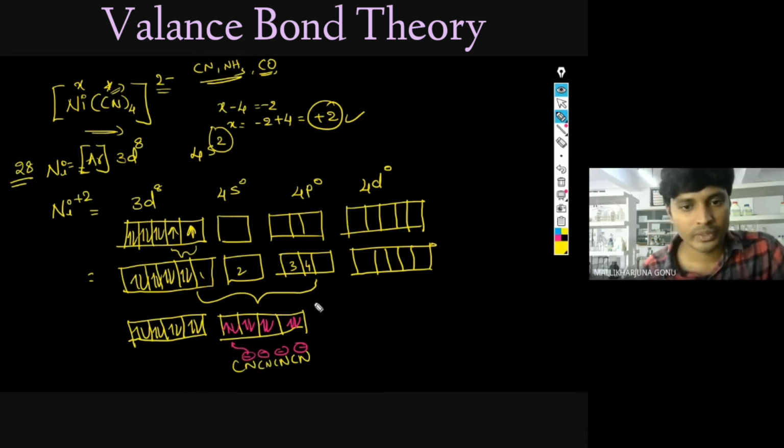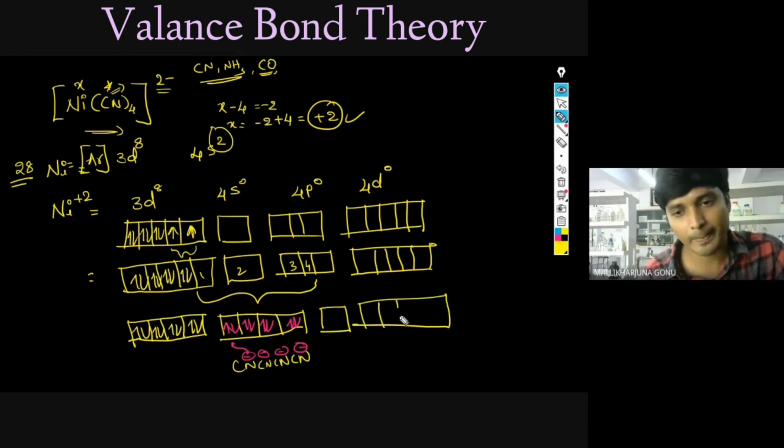Next, this I have clubbed. So one orbital is left here. So five d orbitals are left here. You don't worry about all these things. Whatever is mixed, this only is important for us. So what is mixed now? One d orbital, one s orbital, two p orbitals. That's how the hybridization of this complex is dsp2.